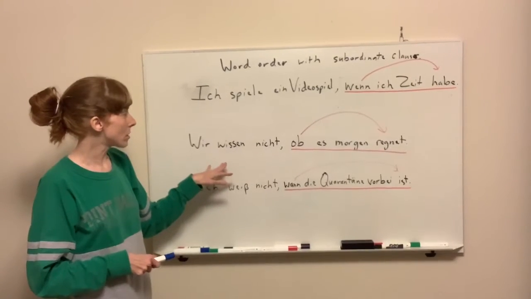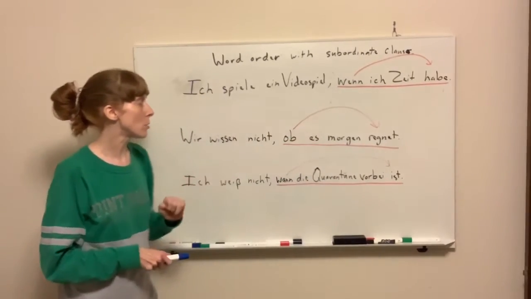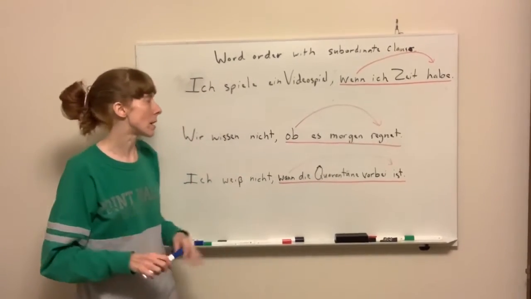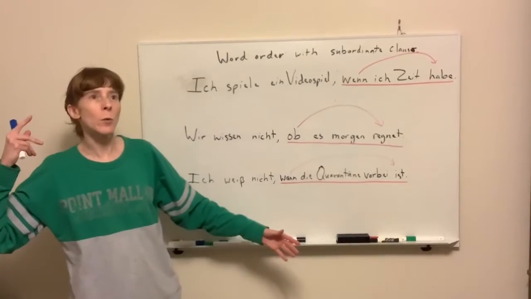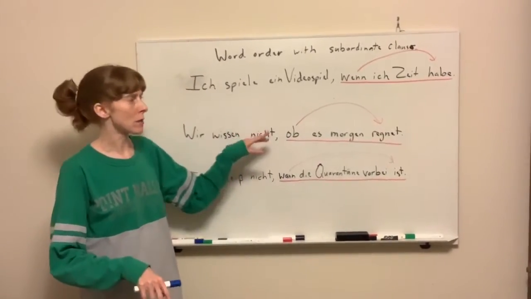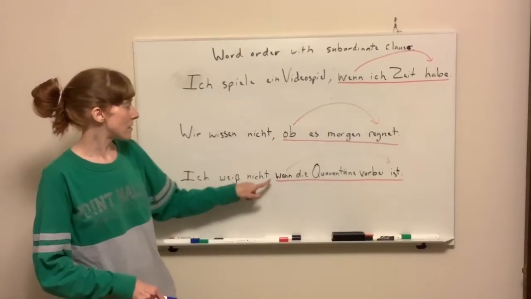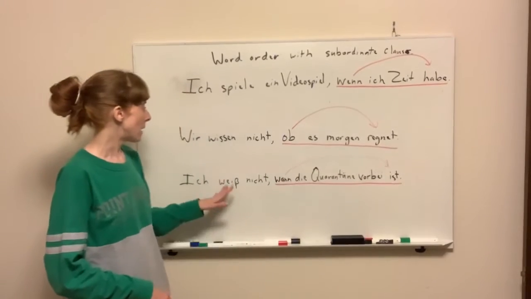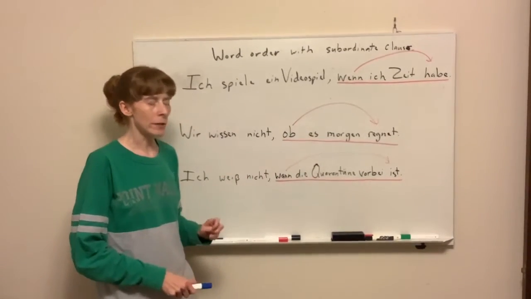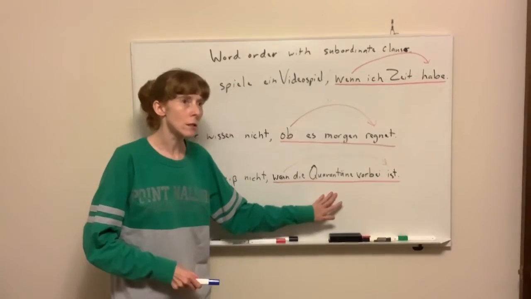Same thing here, I could say, instead of we don't know whether it will rain tomorrow, I could get all poetic and say, whether or not it will rain tomorrow, I don't know. But nobody does that in English. The Germans, though, they like it. They do that all the time. Ich weiß nicht, wann die Quarantäne vorbei ist. I don't know when the quarantine is over. I could get all poetic once again and say, when the quarantine is over, I don't know.